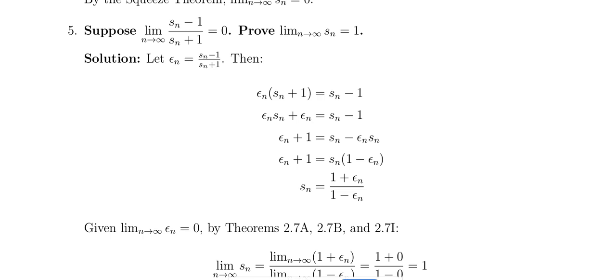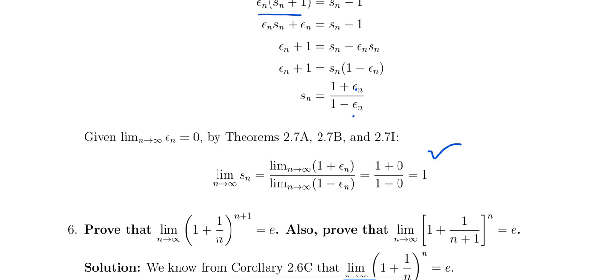This is another problem. Sn minus 1 divided by Sn plus 1 is equal to 0, limit n tends to infinity. So the limit of the Sn equal to 1. So when you take the epsilon n equal to Sn minus 1 divided by Sn plus 1, when you cross multiply, epsilon n into Sn plus 1 equal to Sn minus 1. So then for this Sn in terms of epsilon, already we know that this converges to 0. So limit Sn equal to this is 0, this is 0. So 1 by 1, that is equal to 1. Okay, it's a very simple proof.